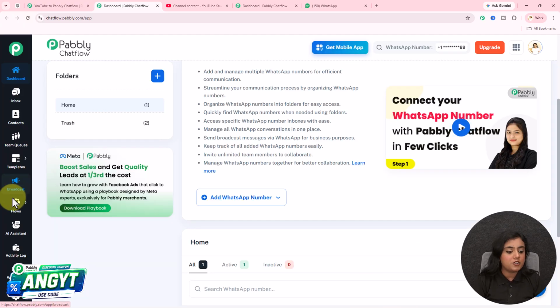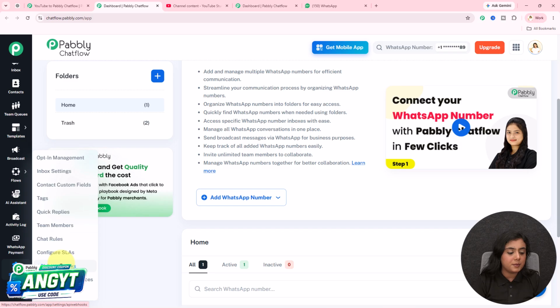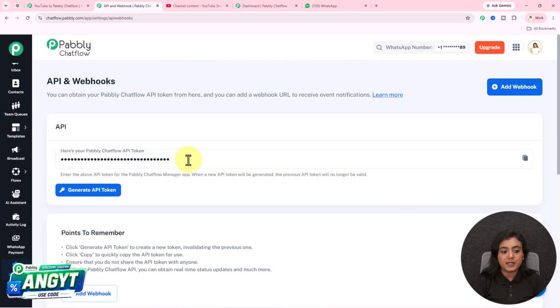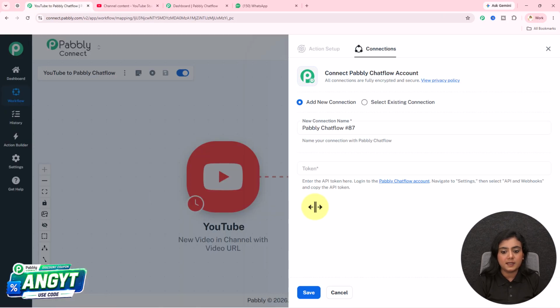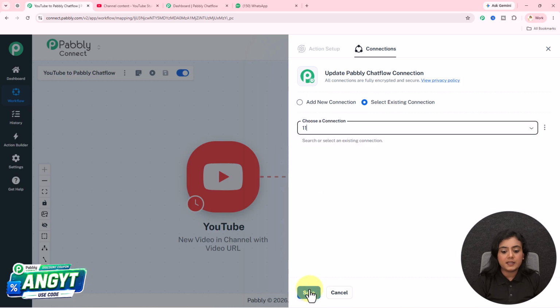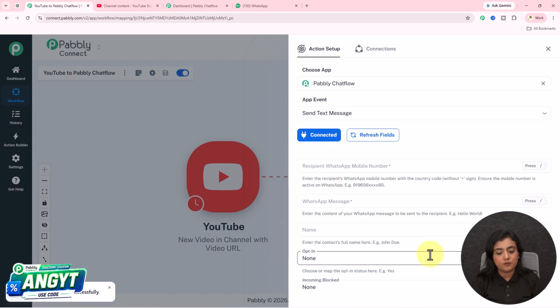After coming to your account, you have to go towards the settings and API and webhook section. Now after coming over here, you will see this is the token. Copy the token from here and paste it down in this field and create the connection by clicking on the save button. Like that, I've already created the connection, so I will select the existing connection from before.